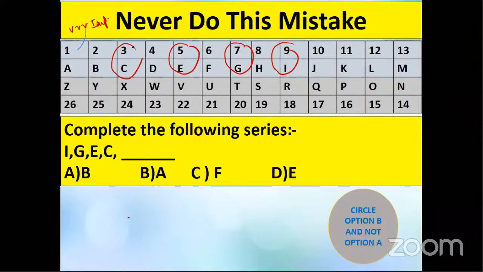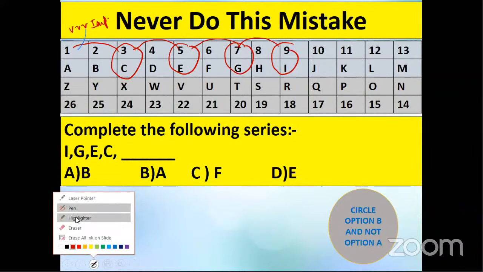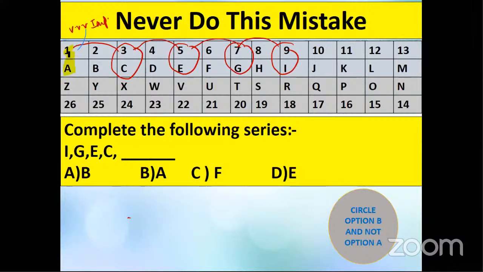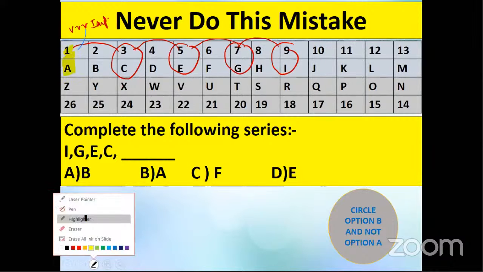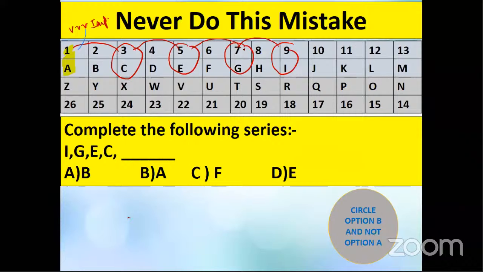Yeah, there is a gap of 2, isn't it? I, G, E, C. So now the answer would be A, isn't it? Answer would be A. But many students, what they do, now this was a basic question, I, G, E, C. So answer is A. So without looking here, we just tick at A. Answer is A. But don't do this mistake. Answer is A, but option is B. See, here I have written circle option B and not option A.